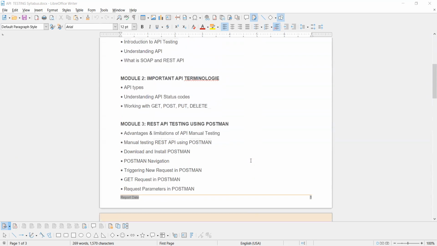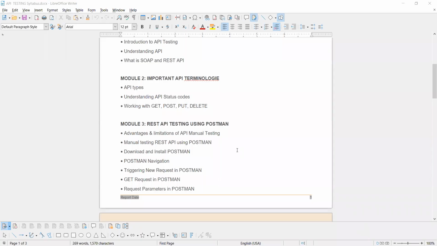And then we will be doing API testing using Postman. What is the advantage of going with manual testing of the API? Usually we will use Postman or Swagger, so we will tell you what the important things are. And then with manual testing, how we use the API using Postman, how to download it, how you have to do this, and the hands-on workbook with Postman.